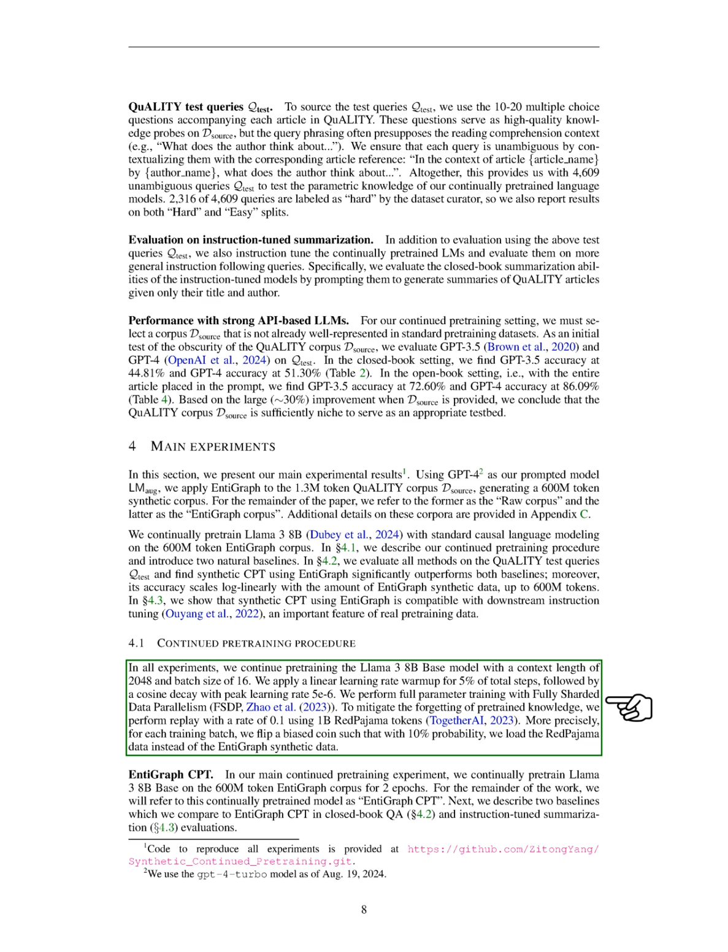To prevent the model from forgetting previously learned information, we incorporate a replay mechanism with a rate of 0.1, using 1 billion RedPajama tokens. Specifically, for each training batch, we use a biased coin flip to decide, with a 10% chance, to load RedPajama data instead of the EntiGraph synthetic data.